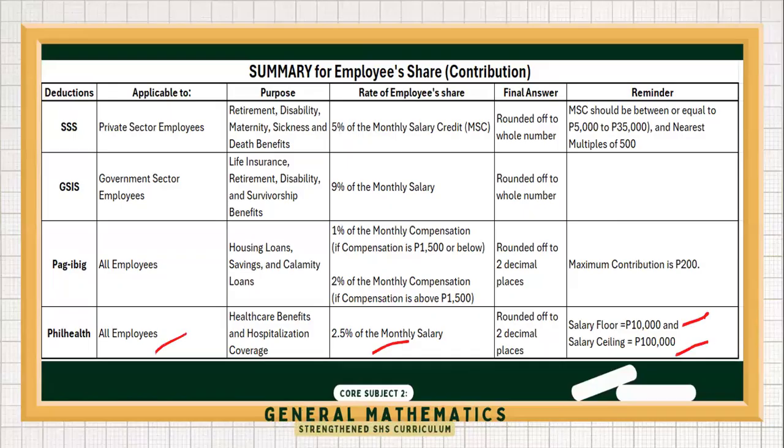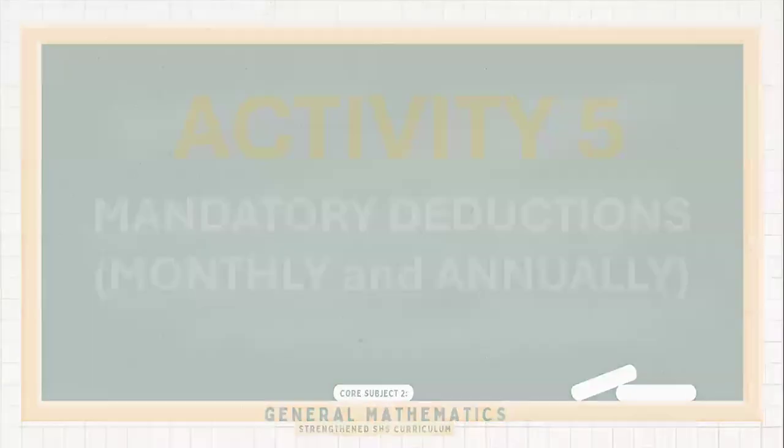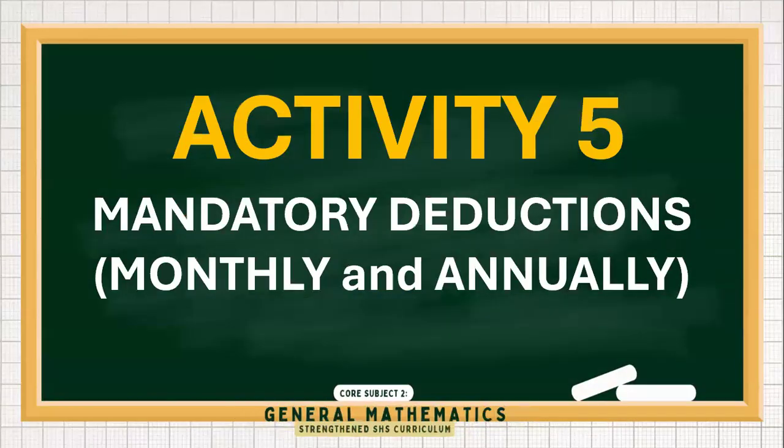So the deduction is also rounded off to two decimal places. So these contributions are non-taxable and are important for ensuring access to government support in times of need.